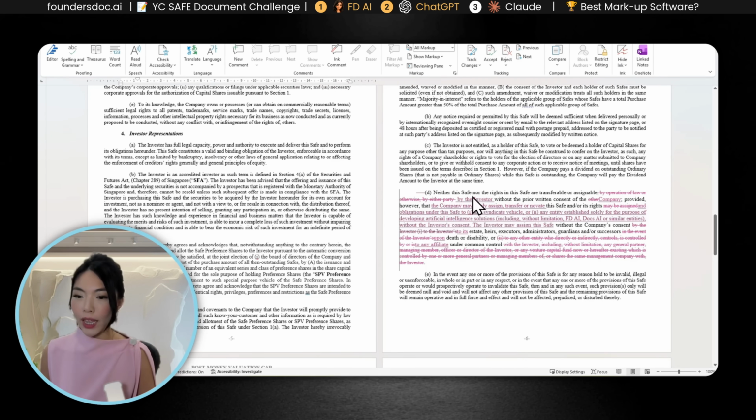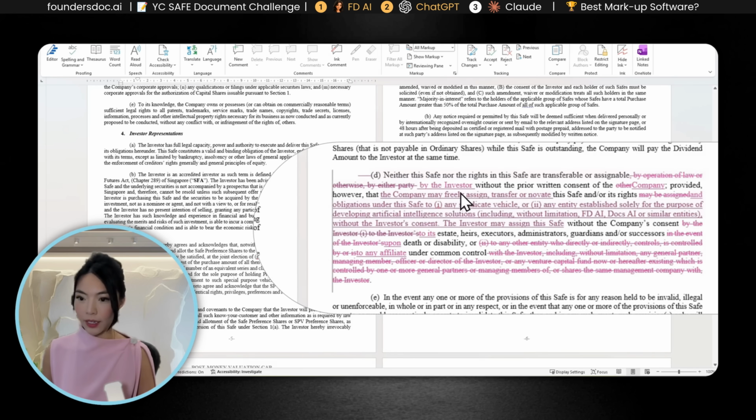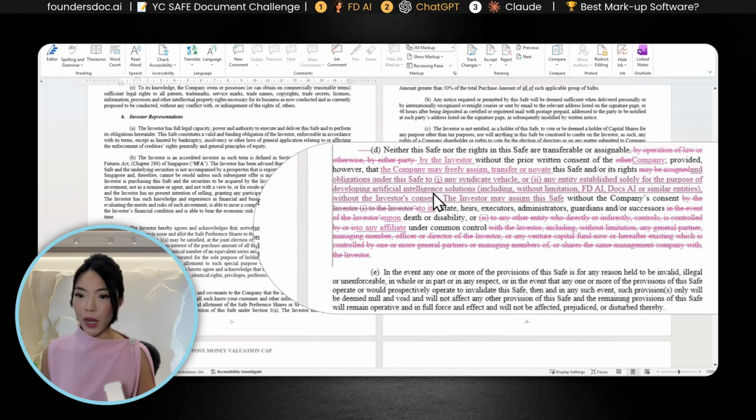Over here, it has amended the SAFE provision, and it says neither the SAFE nor the rights in the SAFE are transferable by the investor without the prior consent of the company. Well, this was not a change I asked it to do. Provided, however, the company may freely assign, transfer, and novate this SAFE.